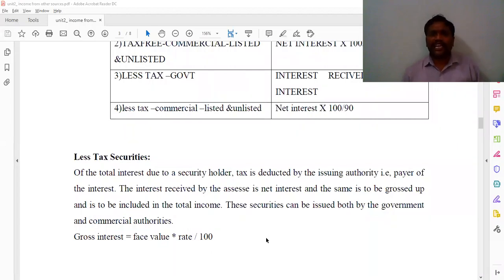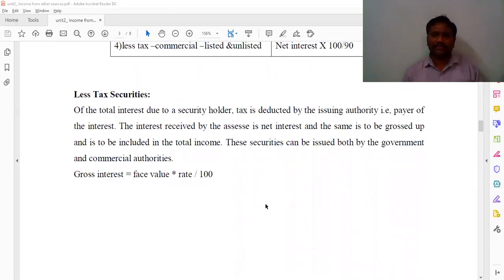And coming to the less tax securities, if it is a less tax government, one step. Less tax commercial, listed and unlisted, you are going to make one step, that is face value into rate by 100, remember.